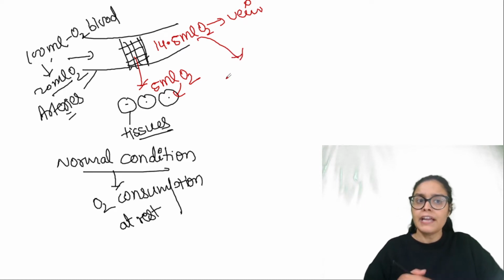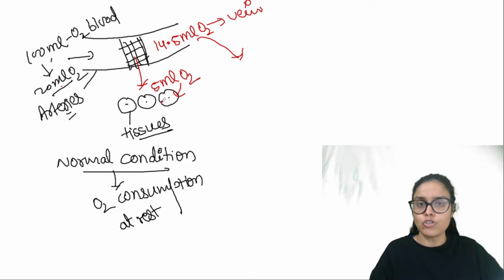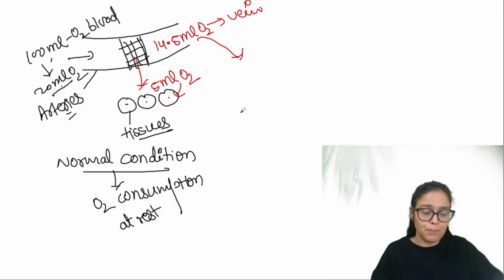Now you would say कि ma'am, out of 20, 5 ml has been given to tissue, now it should be 15. Why have you written 14.5 approx?